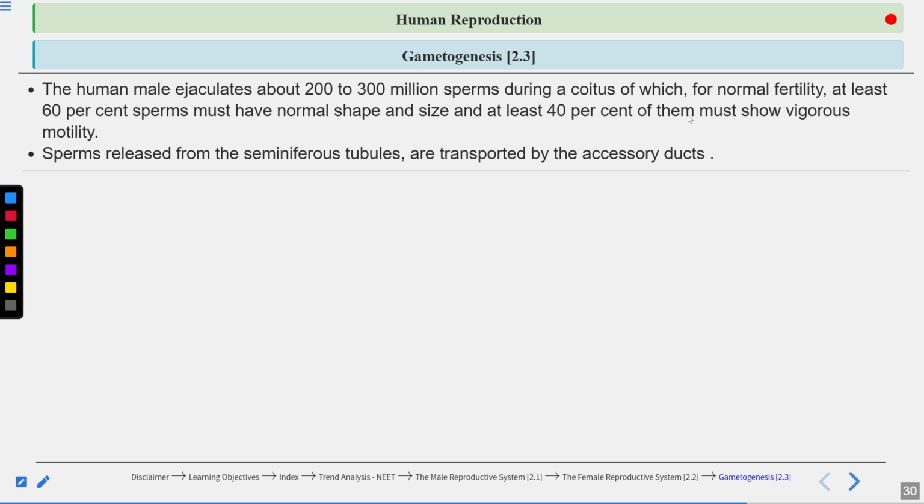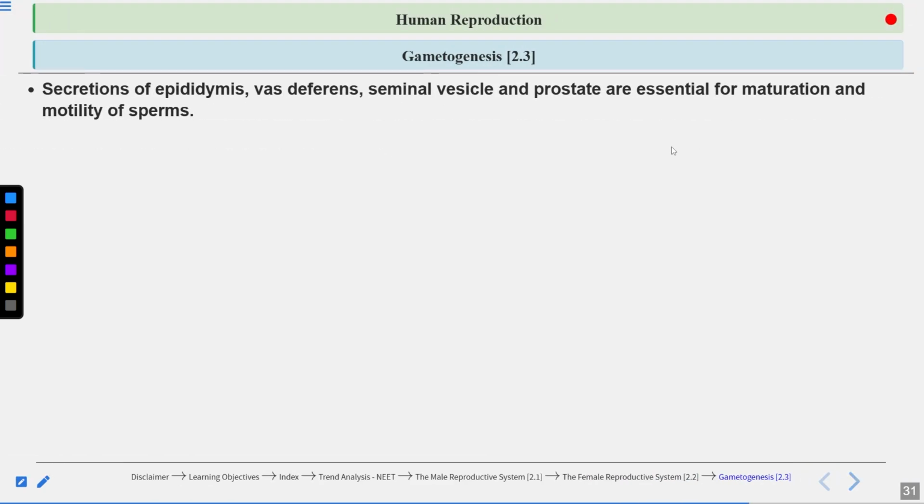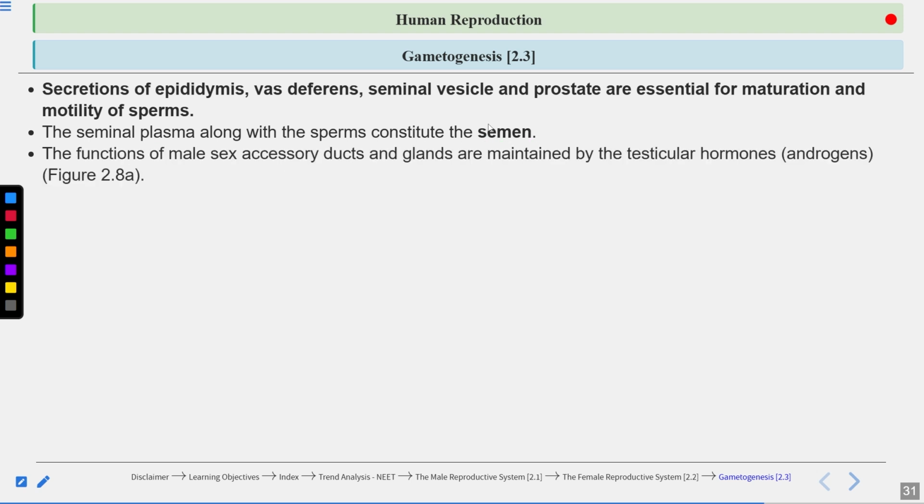Now sperms released from the seminiferous tubules are transported by the accessory ducts. We have already discussed how these sperms are transported across the accessory ducts to outside the body. Secretions of epididymis, vas deferens, seminal vesicles and prostate are essential for maturation and motility of these sperms. Seminal plasma along with the sperm constitutes the semen. The functions of male accessory ducts and glands are maintained by the testicular hormones, also known as the androgens. Seminal vesicle, prostate gland and bulbourethral gland are the accessory glands.